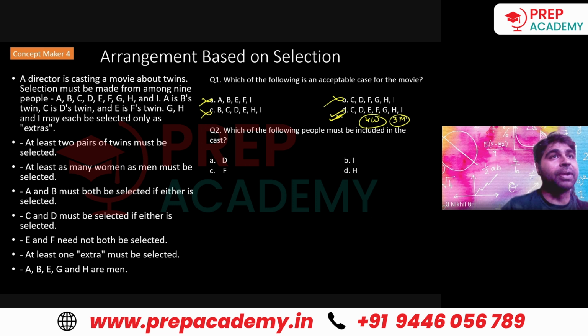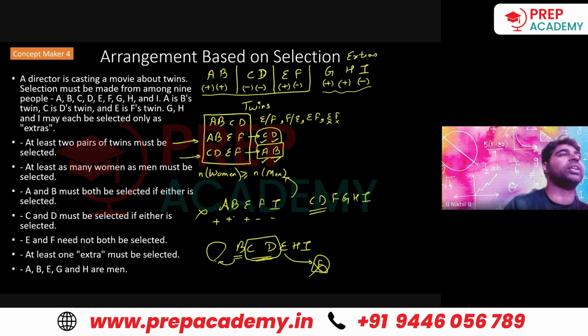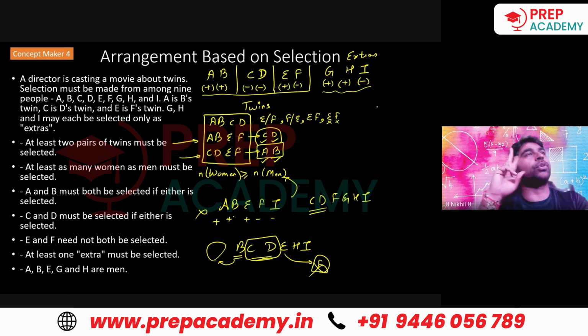Which of the following people must be included in the cast? Oh, that is a good question. Irrespective of the options, which of the persons must be included in the cast? See, understand this thing. A, B, two twins have to be together, right? So if A, B, C, D are there, we have two men and two women, right?